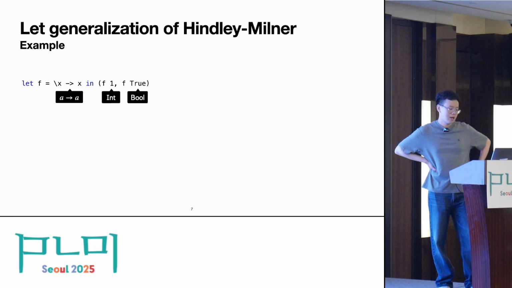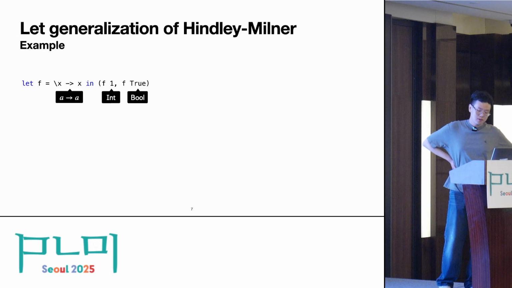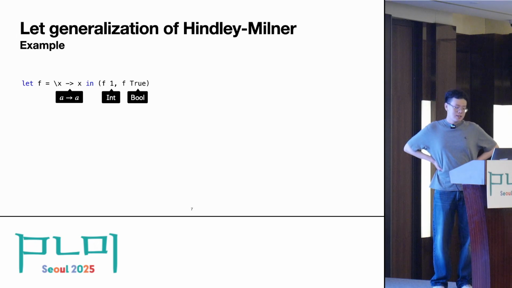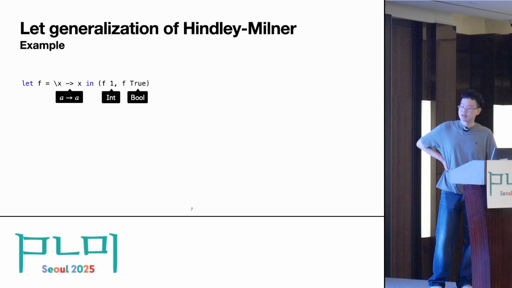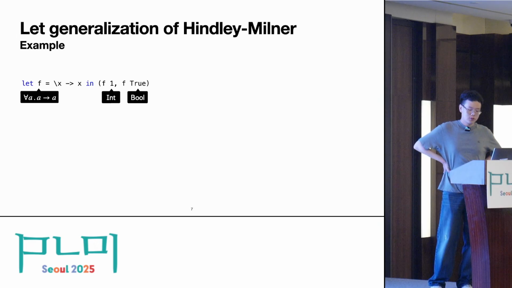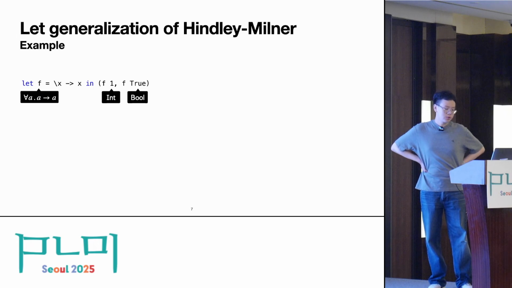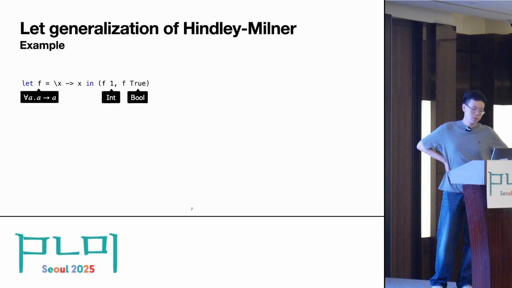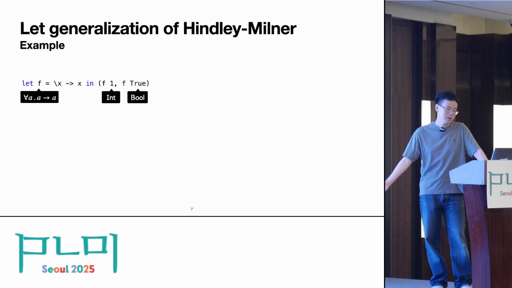So how could this be type checked? In the Hindley-Milner type system, when we are typing the right-hand side of the let binding, here the identity function, we assign a type variable, for example a, to x, and give the identity function the type a to a. And let generalization kicks in to generalize this type to a universally quantified polymorphic type, for all a, a to a. Now this f can be used at different types, because a is universally quantified and can be instantiated to whatever type is needed.